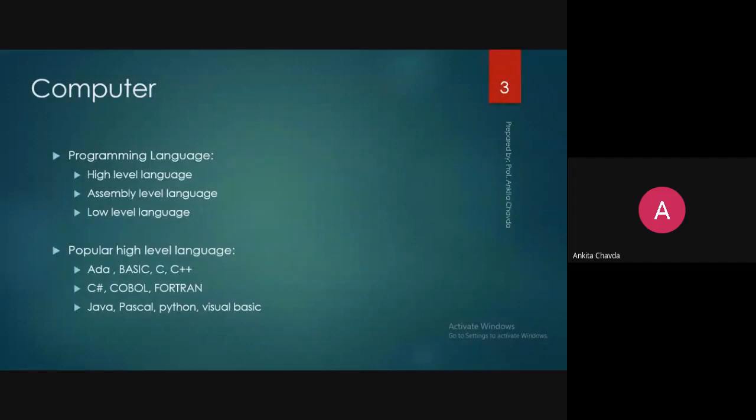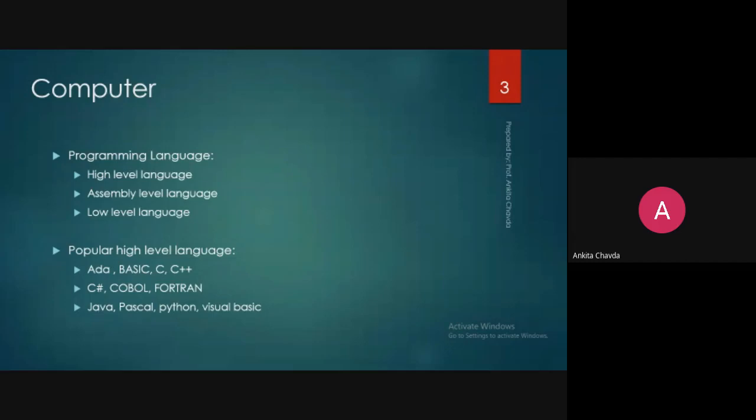Okay. Now the programming language. You already know your programming languages are divided into three categories: high level language, assembly level language, and low level language. What we saw in our previous semester is that high level language means C++, and again we are going to see Java, which is again a high level language. Then you have assembly level language.